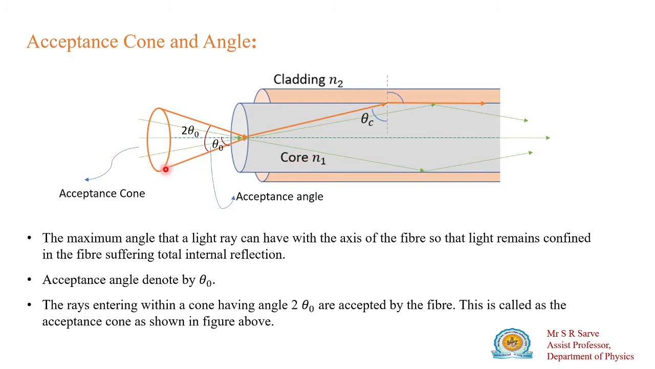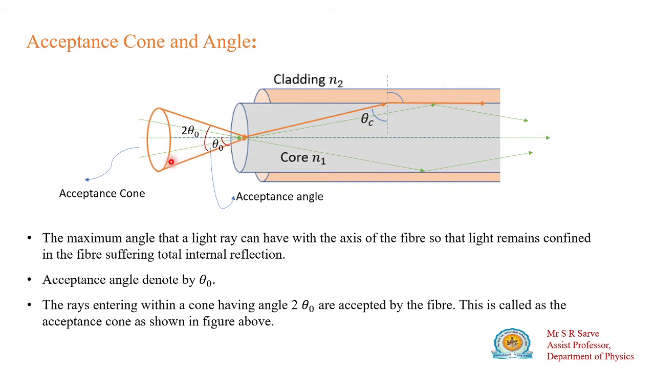Now when this ray enters at angle theta naught at the launching end, it will change its direction because there is a change in refractive index from air to core. Then it will make an angle theta c at the interface of core and cladding. Then it will become parallel to the axis of the optical fiber, because this angle is the critical angle. So that means the rays which enter this optical fiber at an angle less than theta naught,